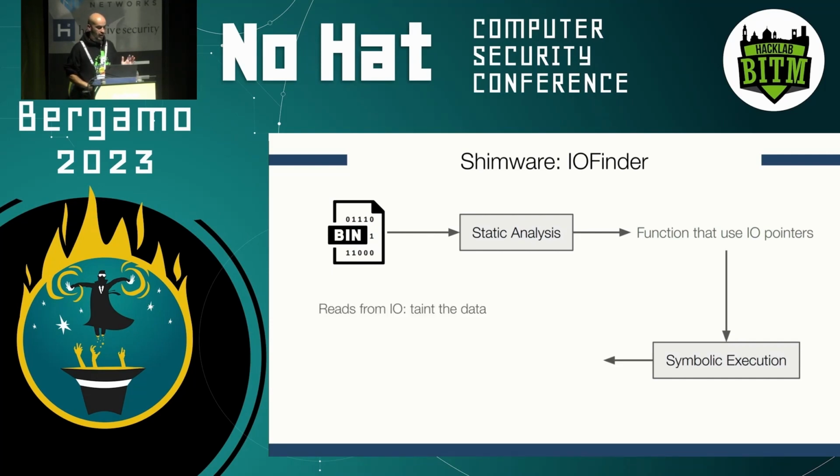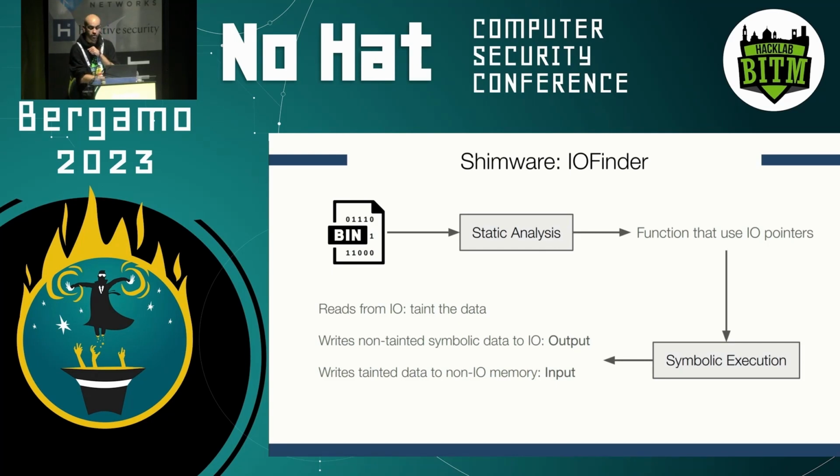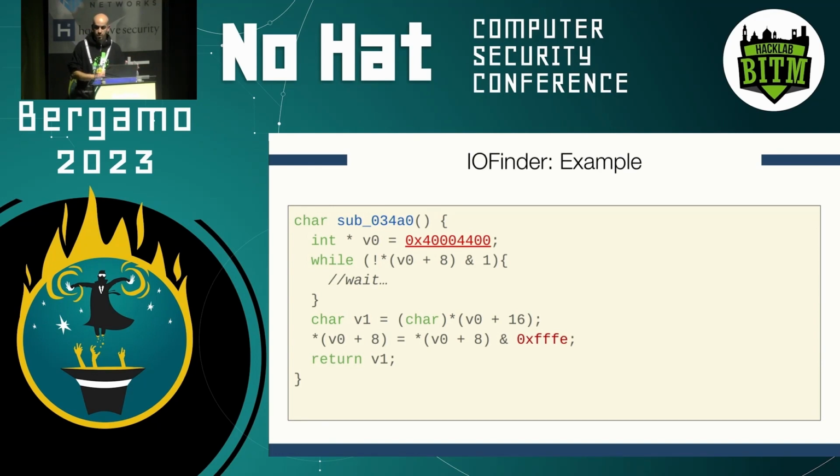Whenever we find a read operation from I/O, we taint our data. Whenever we find a write operation that writes non-tainted symbolic data to I/O, that's where we found our output. When we find write operations that write tainted data to non-I/O memory, then this is our input. And again, if we find functions that eventually return some tainted data, we have again an input as well. Let me give you a high-level example just to make this a little bit more clear. Here we have a function.